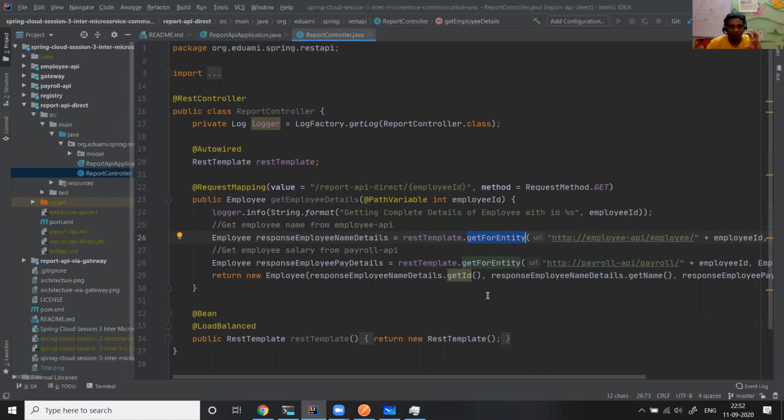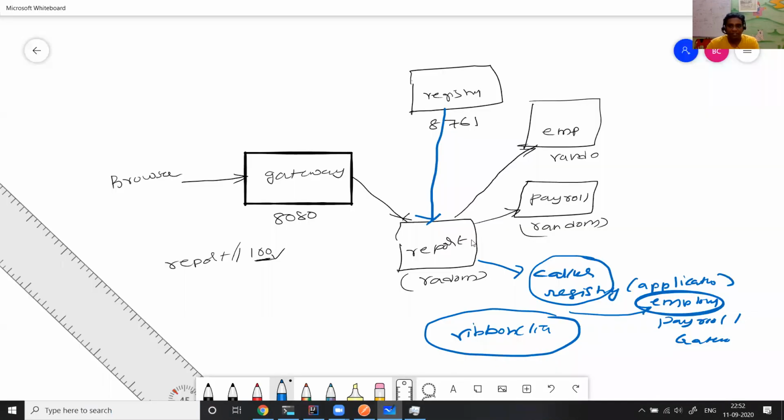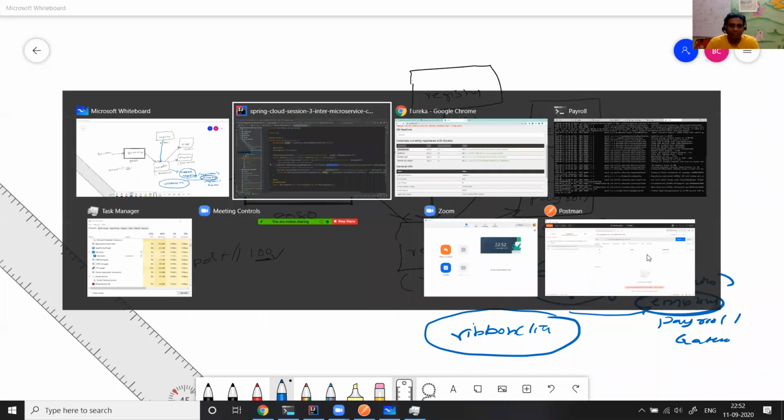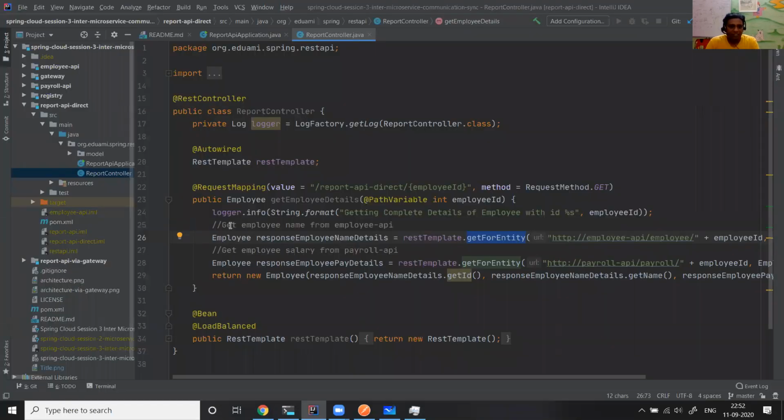The only drawback with this implementation is that it's a direct communication. The report API is directly talking to the employee and payroll APIs, which is not the right way to do it in the real world. Why? I already explained, because you cannot add cross-cutting concerns. You cannot know how microservices are communicating with each other from a single location. If everything goes via the gateway, that is the right pattern. We are going to see that. Now you understood the code. I'm not going to go through each microservice and explain. If you see my previous videos, you will understand. This is nothing but a simple Spring Boot REST application.